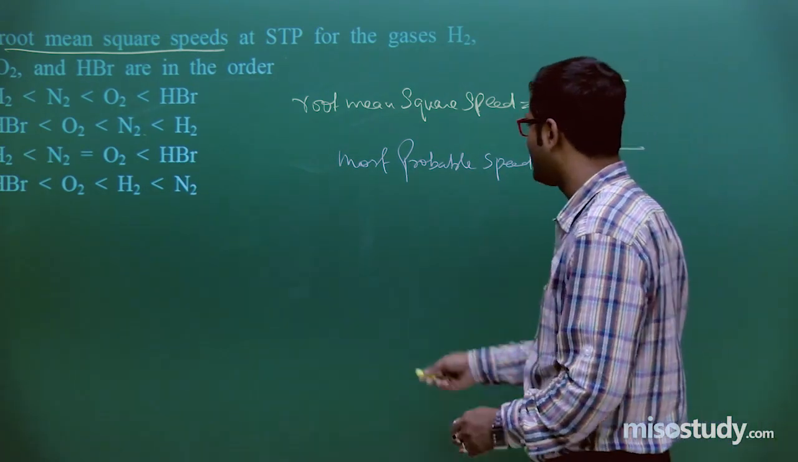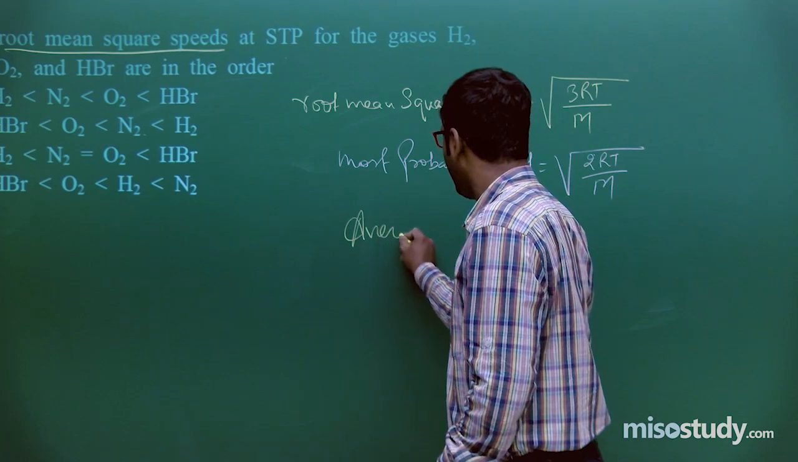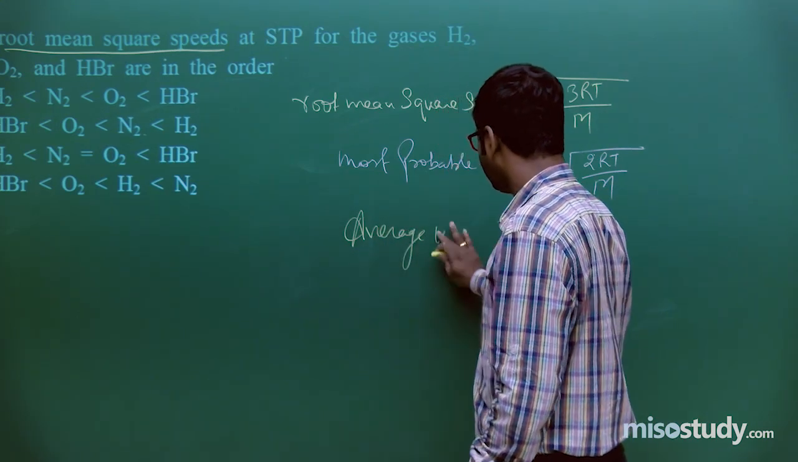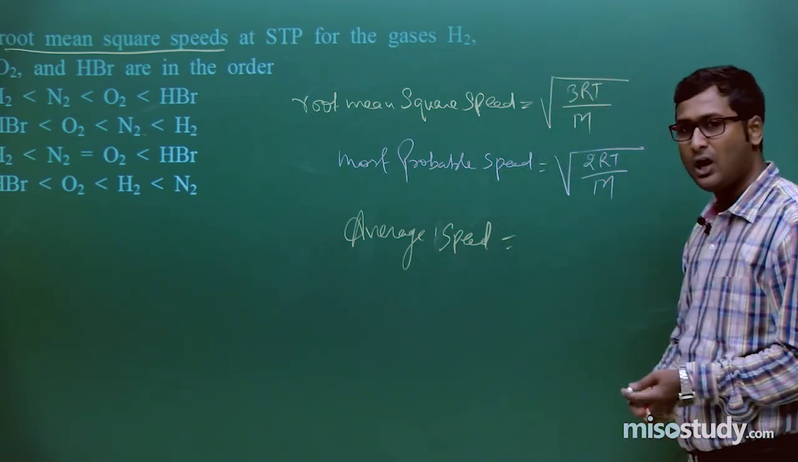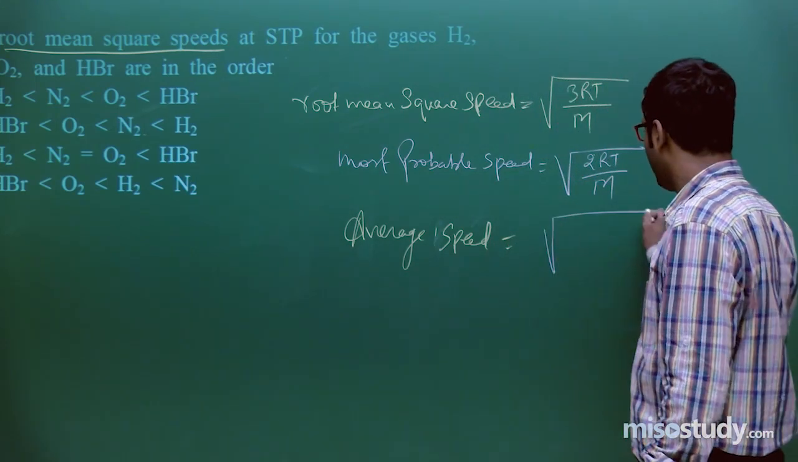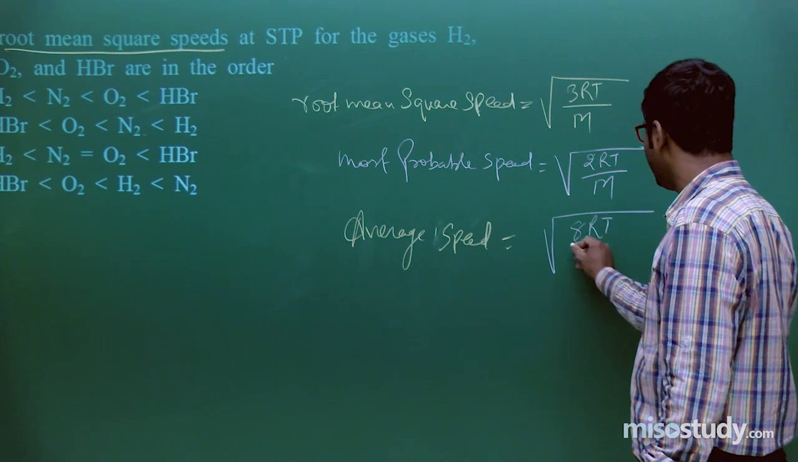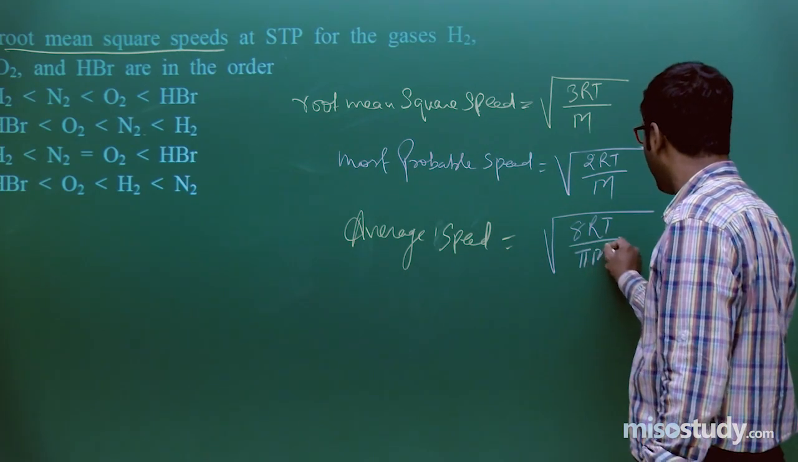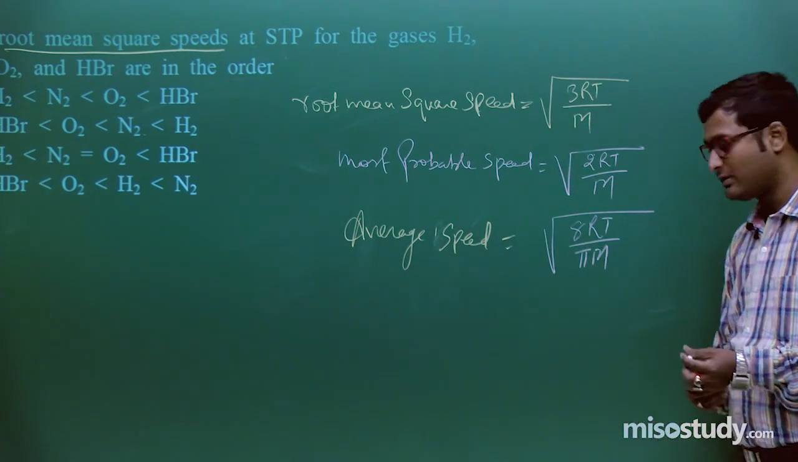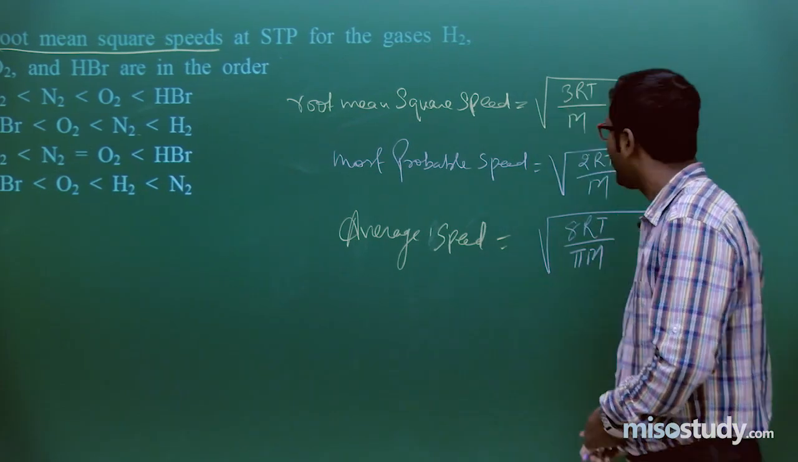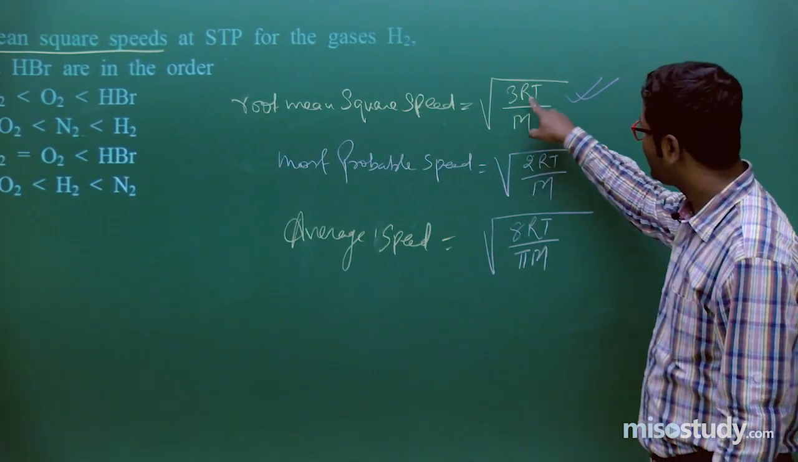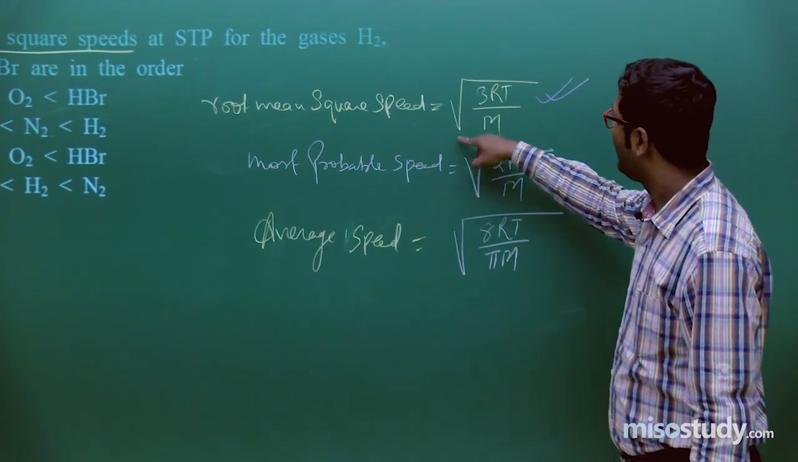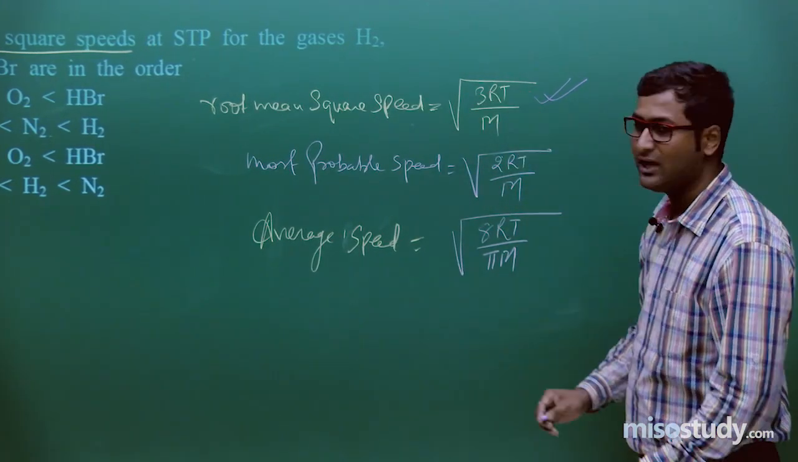If anyone asks what is the formula of average speed, then what will happen? The formula of average speed is equal to root under 8RT upon pi M. Am I right or wrong? So wait for a moment. Sir, you are absolutely right. Now here is the root mean square speed. Look at the formula: root under 3RT upon M.